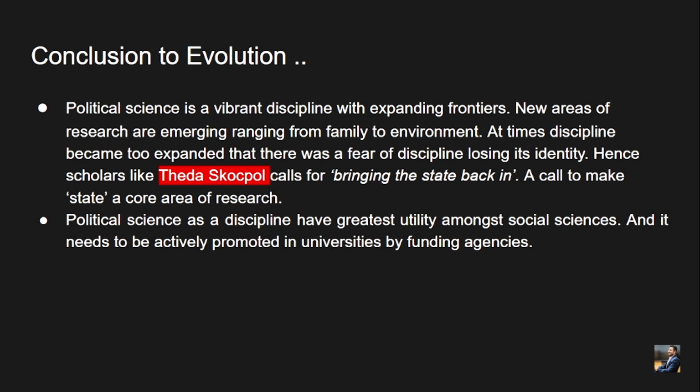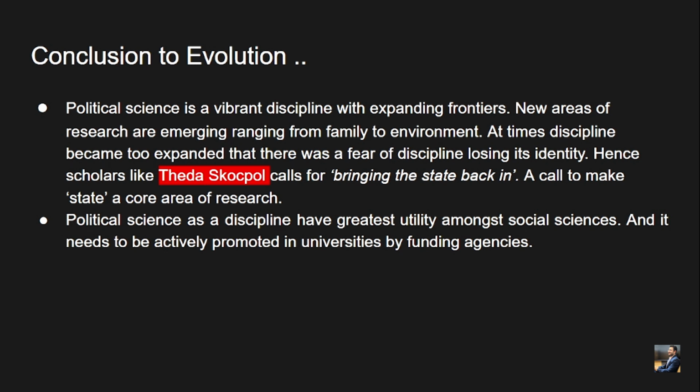So let's conclude the evolution. Political science is a vibrant discipline with expanding frontiers, as we have seen the gradual process of evolution from ancient times to the present, from traditional to modern. Under modern, we have behavioralism and post-behavioralism. Then we have contemporary, where we have postmodernism, feminism, critical approaches and so on. So we can see how the frontiers of political science are continuously and gradually expanding. New areas of research are emerging, ranging from family to environment.